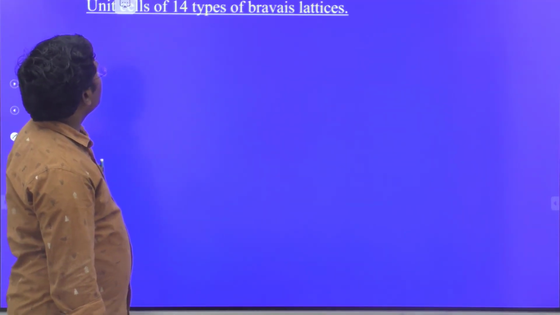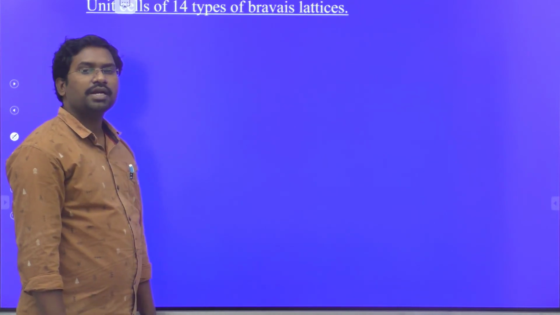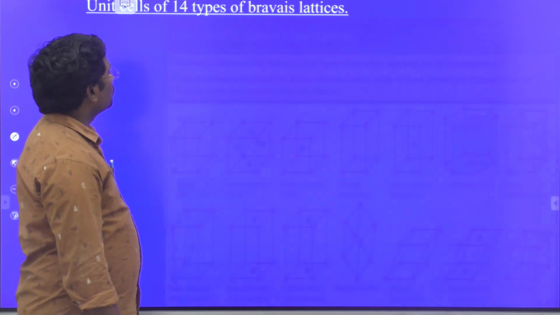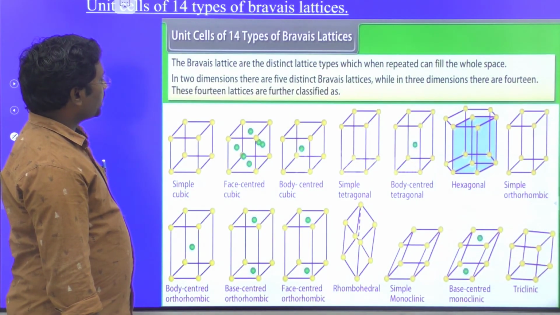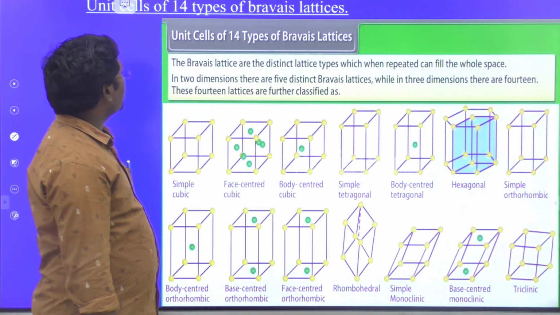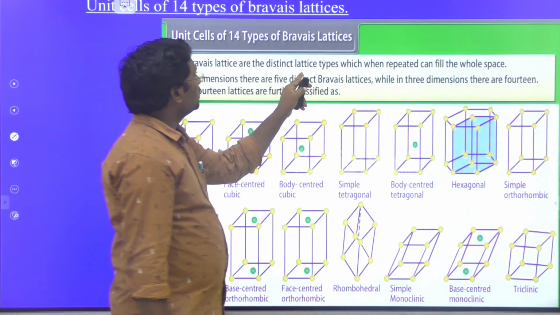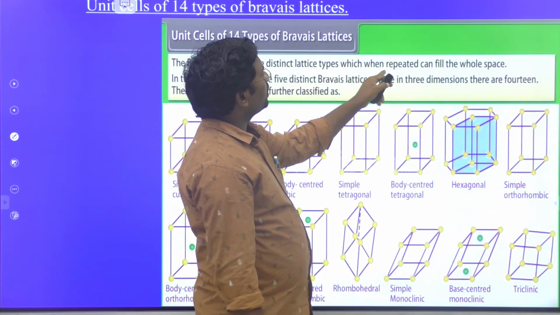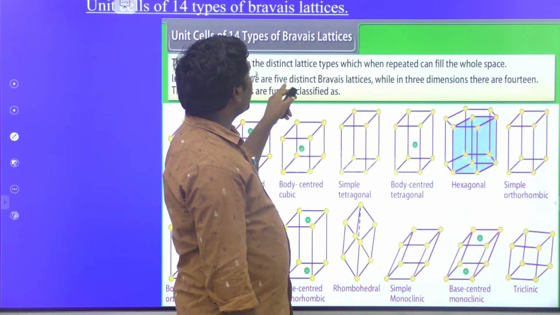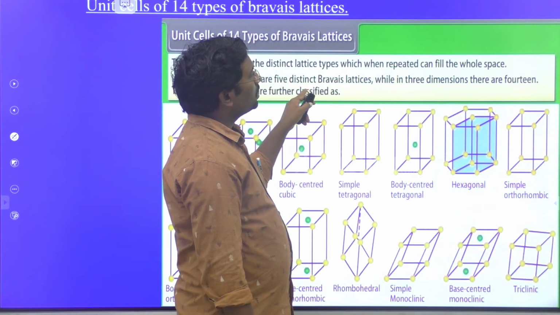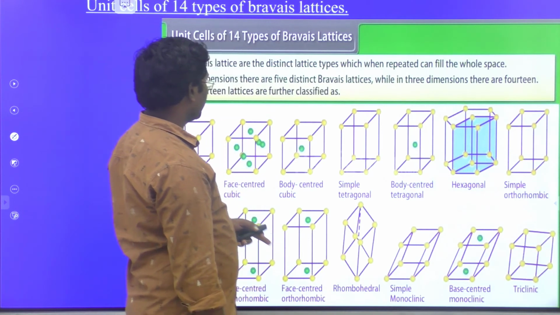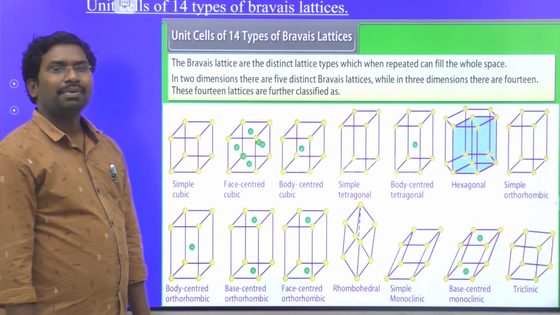And come to the next one, unit cells of 14 types of Bravais lattices. There are 14 types of Bravais lattices. So look at this one. These are all 14 types of Bravais lattices. The Bravais lattices are the distinct lattice types which when repeated can fill the whole space. In 2 dimensions there are 5 distinct Bravais lattices, while in 3 dimensions there are 14.